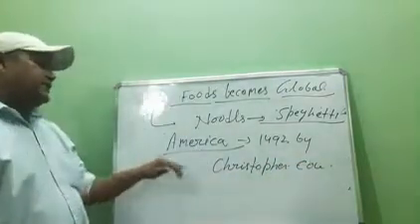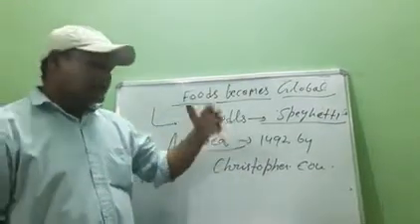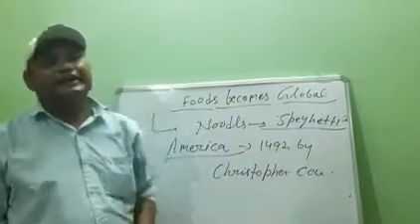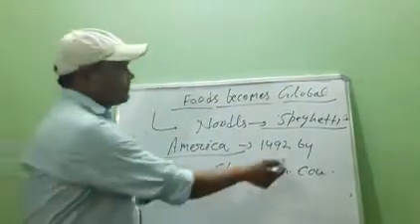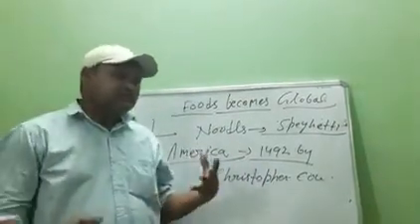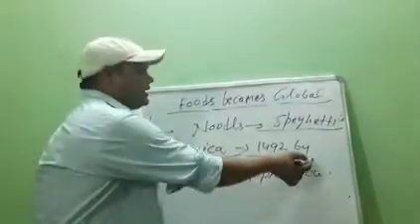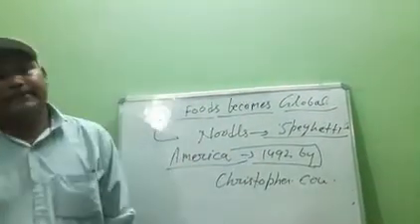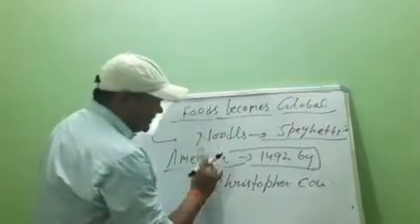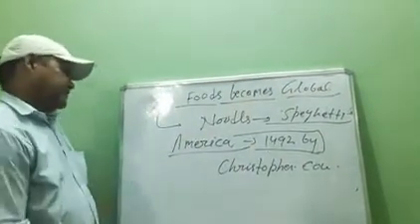Columbus started his journey from Spain to search for a sea route to India, but unfortunately he lost the way and reached a new continent, which later came to be known as America. In this way, America was discovered in 1492 by Christopher Columbus.